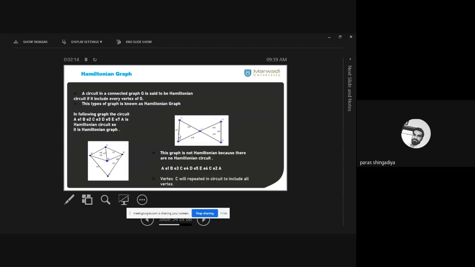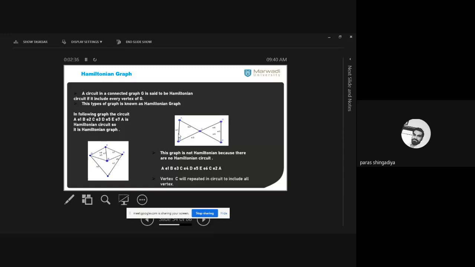This exactly one time wording is important. In an Euler graph, all the edges should be covered exactly one time. And here, all the vertices appear exactly one time. एक ही बार कोई प्लेस आपको विजिट करना है, ठीक है? कोई एजिस आपको एक ही बार विजिट करनी है, ठीक है?